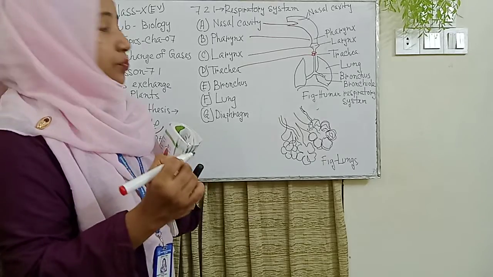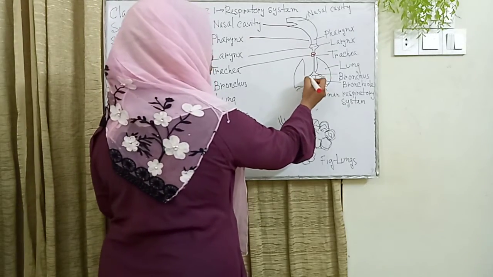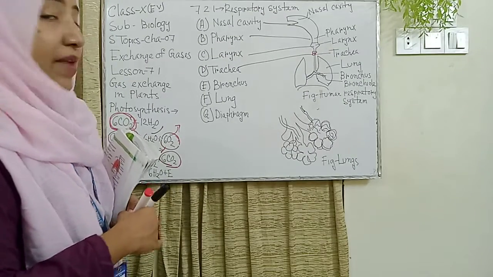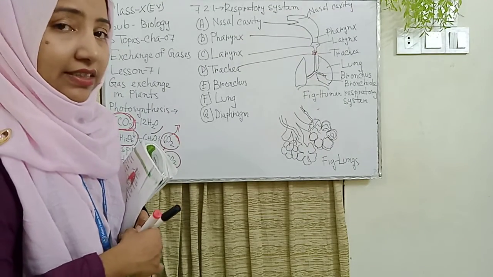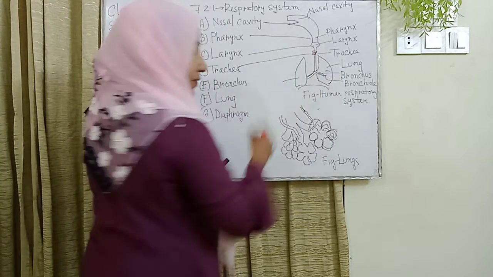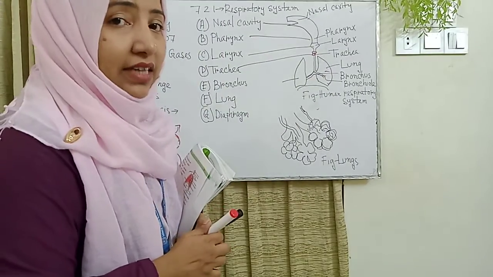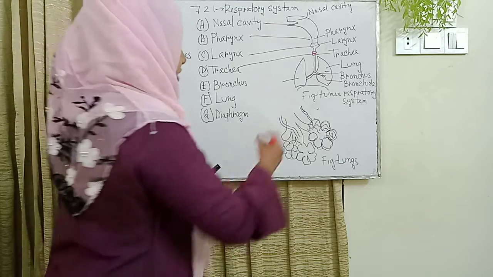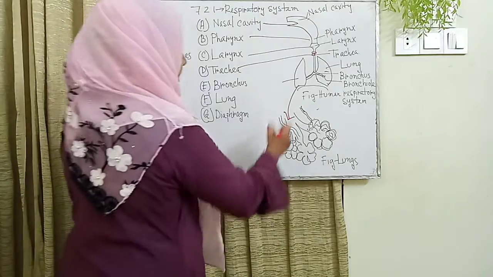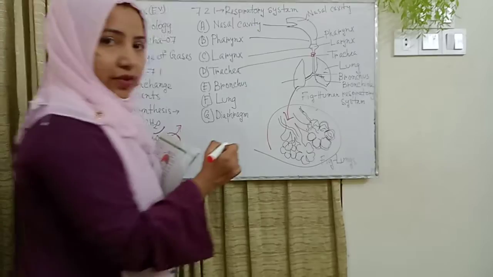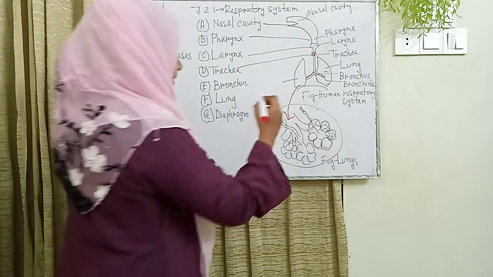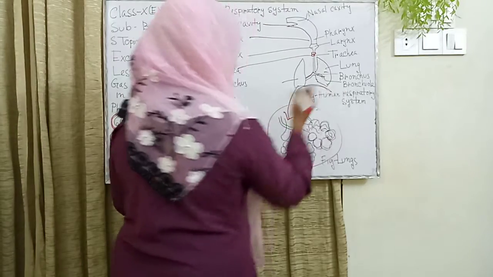The fifth structure is the bronchus. This structure has 2 branches and is called the bronchus. The main and very important structure of the respiratory system in the human body is the lungs. There are 2 parts of the lungs, left and right lungs. And I also drew another structure of the lungs. And the last structure is the diaphragm.